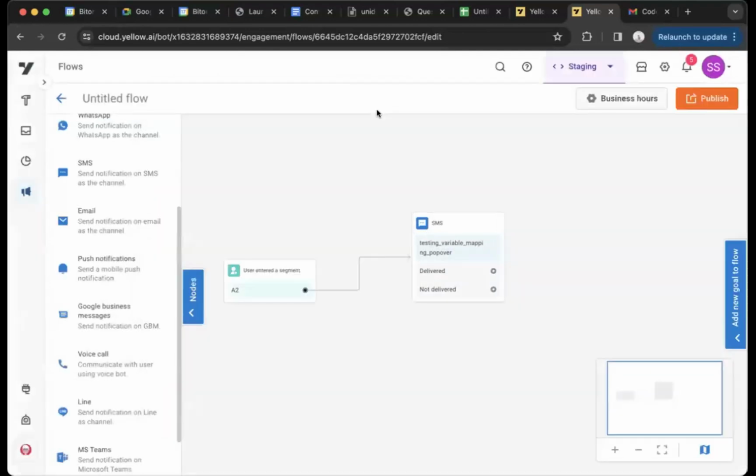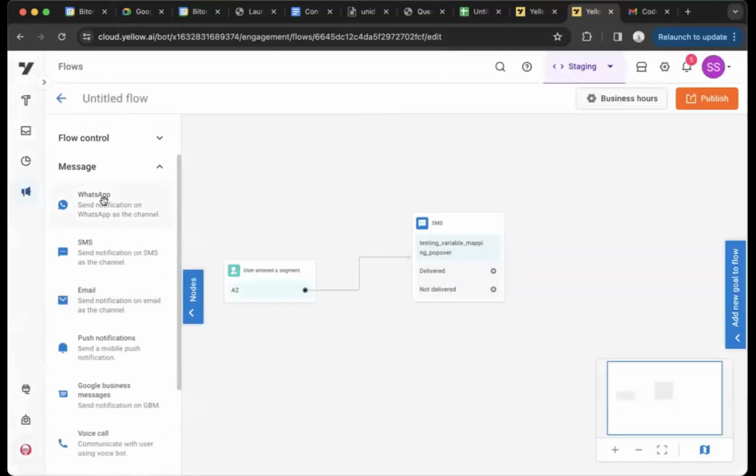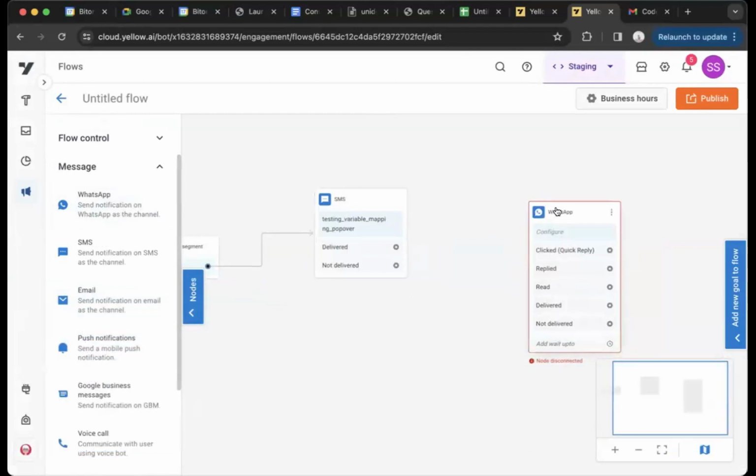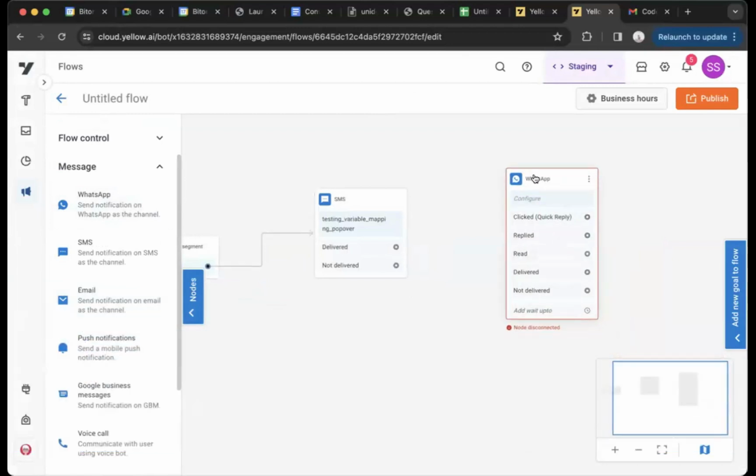That is pretty much it. One thing that I'd like to highlight here, maybe with regards to WhatsApp, since that is a common channel that we see across campaigns. If we have WhatsApp, depending on the level of engagement that a channel provides, we have different sort of exit branches here.